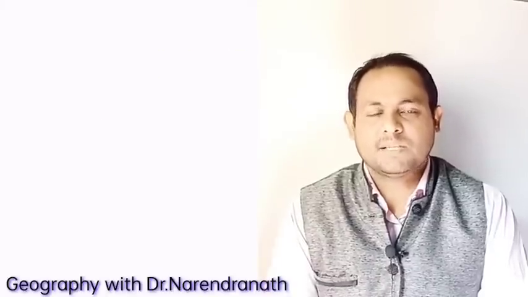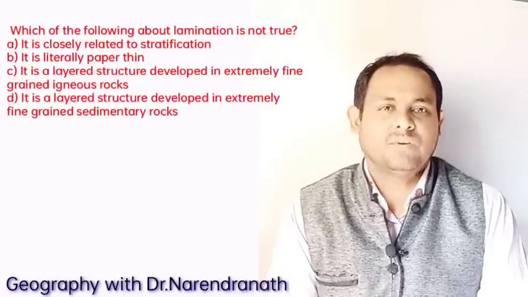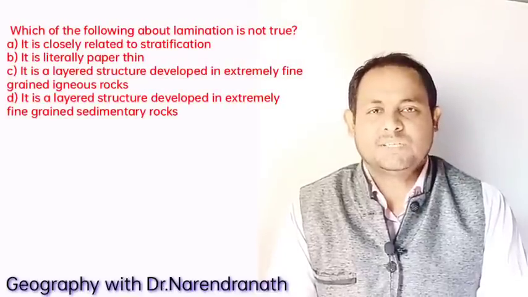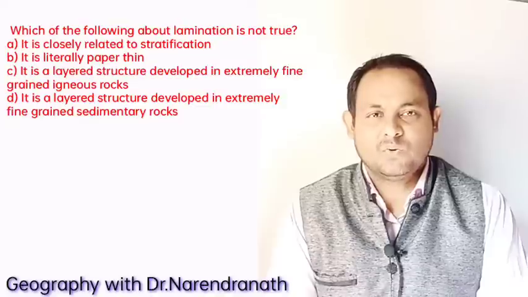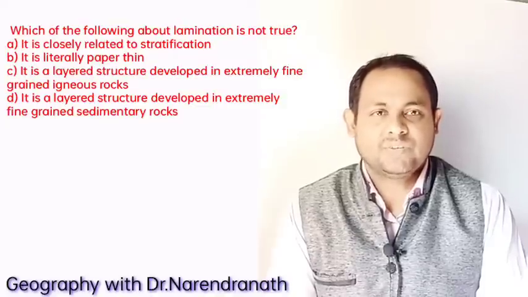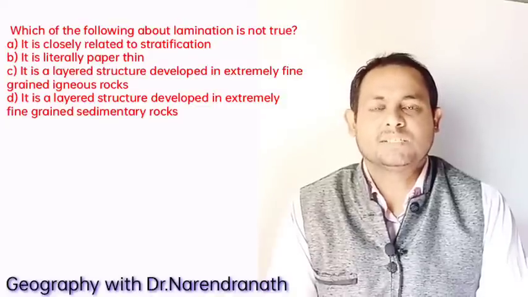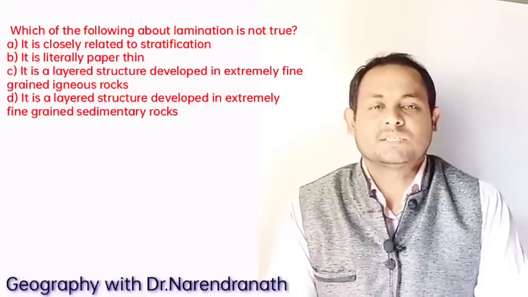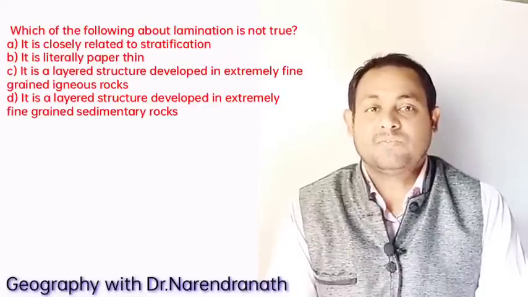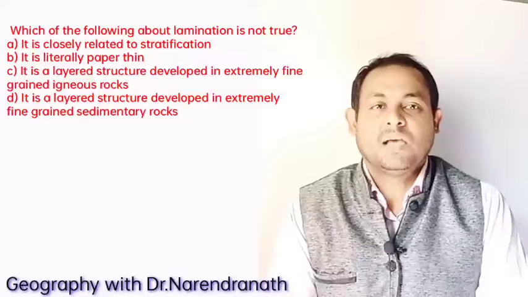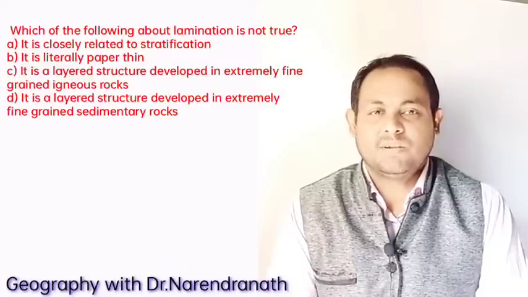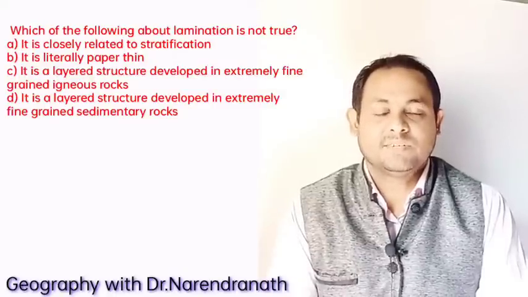And next, another important question. Which of the following about lamination is not true? It is closely related to stratification. It is literally paper thin. It is a layered structure developed in extremely fine grained igneous rocks. And it is a layered structure developed in extremely fine grained sedimentary rocks.